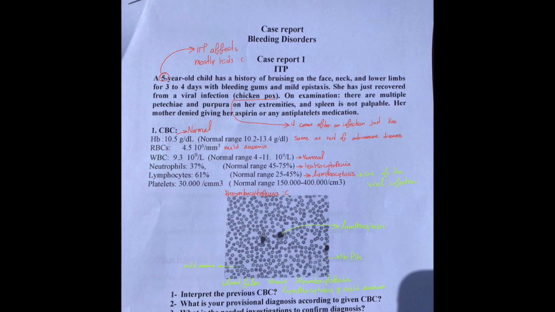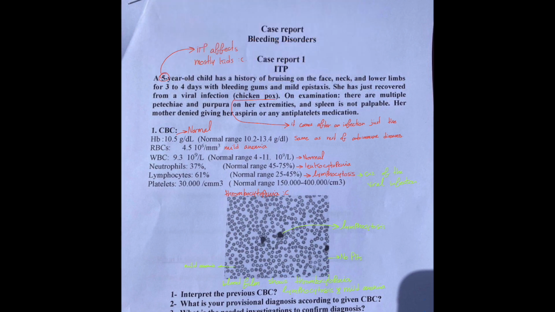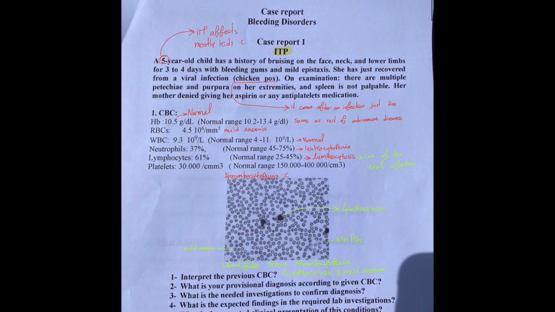Hey everyone, I'm going to talk about ITP. So what is ITP? It is an autoimmune thrombocytopenic purpura. So here's a case scenario.